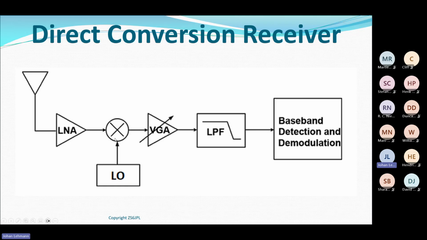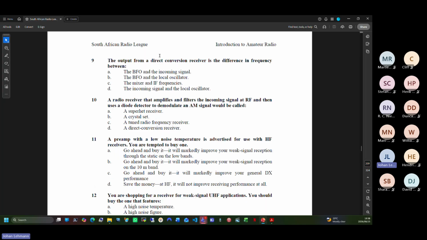Because it's a mixer, it can give me either the two added together, or the two subtracted from each other. If I want 1 kilohertz here, I subtract the local oscillator from this one. So the output of a direct conversion receiver is the difference in frequency between the incoming signal and the local oscillator, D. All happy with that?